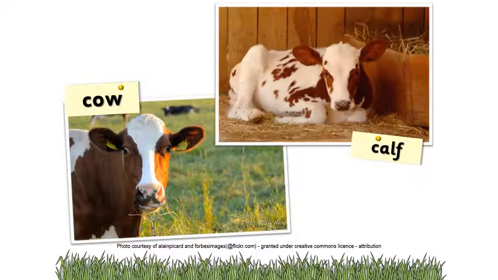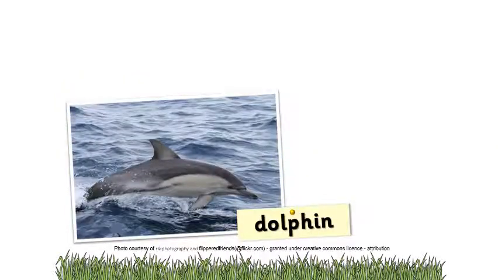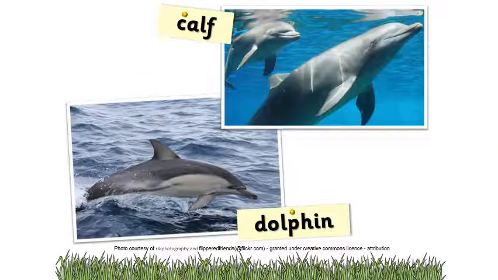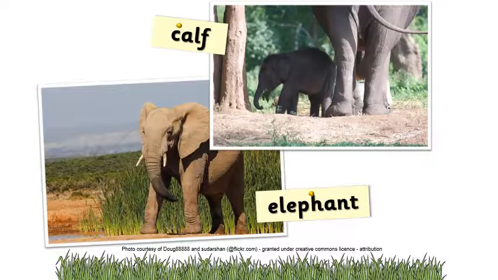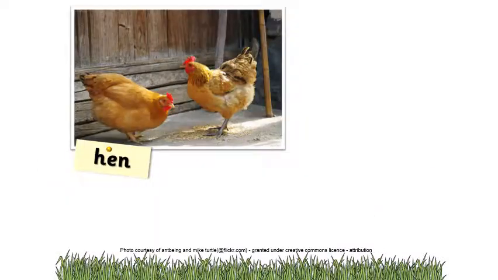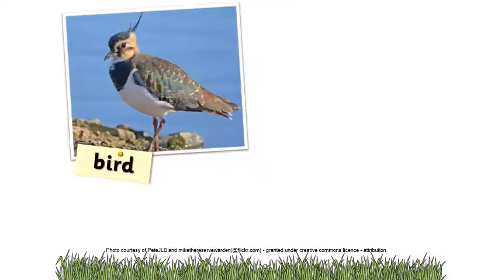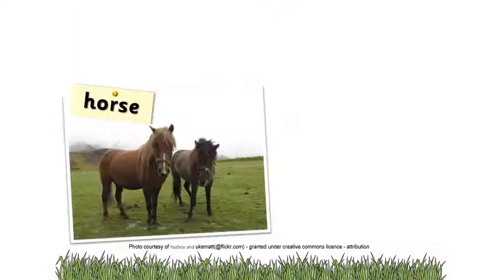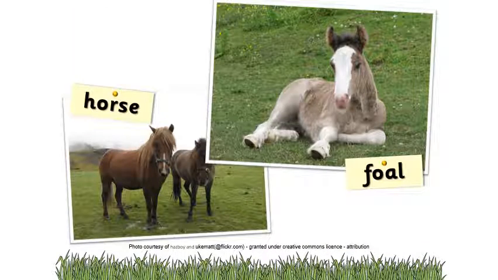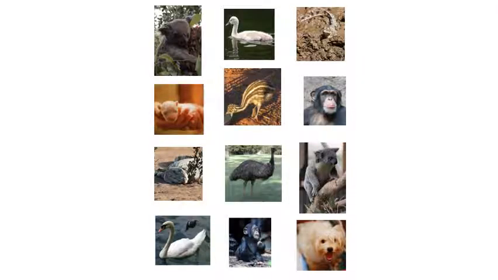The cow resembles a calf. The dolphin resembles its calf. Elephant resembles a calf. Hen resembles a chick. Bird resembles a chick. Horse resembles a foal. And all of those animals look the same as their offspring. So they resemble their offspring. They look the same as their babies.